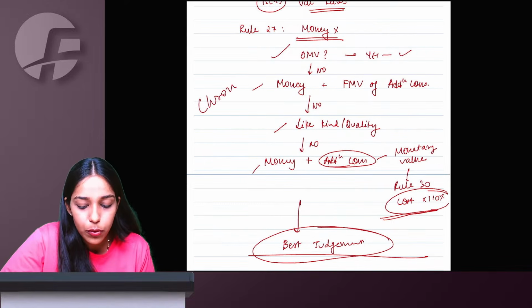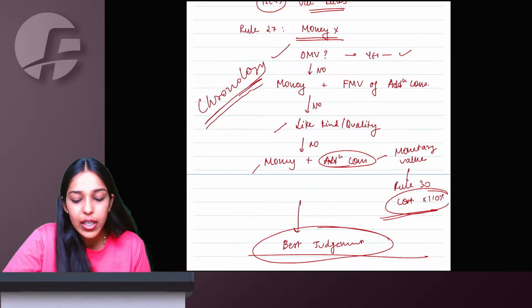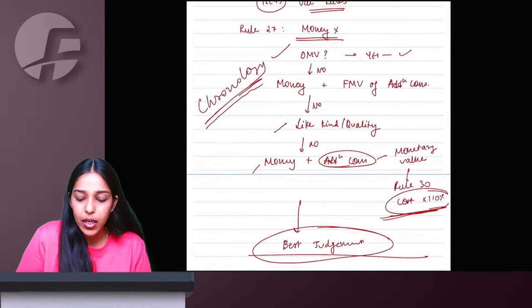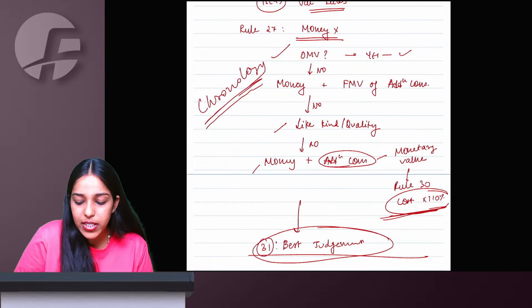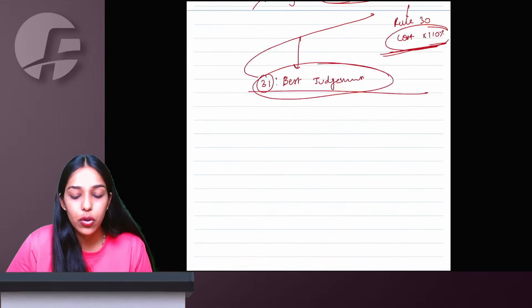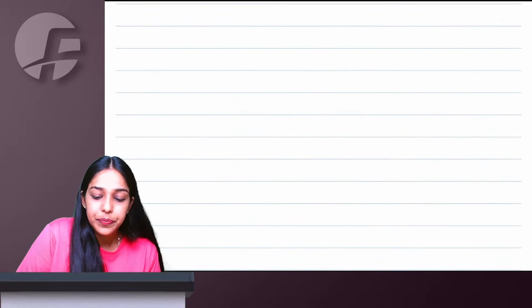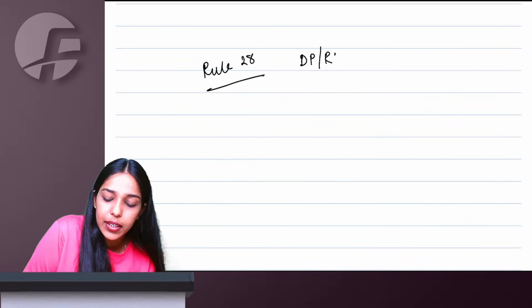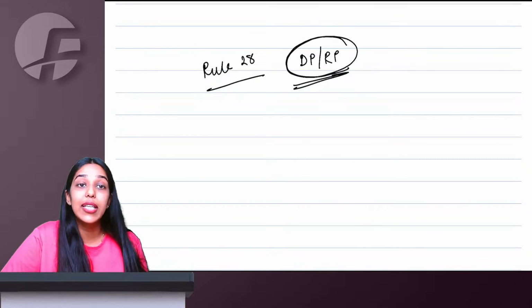And you always have to follow the chronology. Only for services, because determining cost is a little difficult, you can apply this Rule 31 of best judgment before Rule 30. Otherwise, you always have to follow the chronology. Right, ma'am? And then Rule 28 says, if you are dealing with your related person or distinct person, then see,